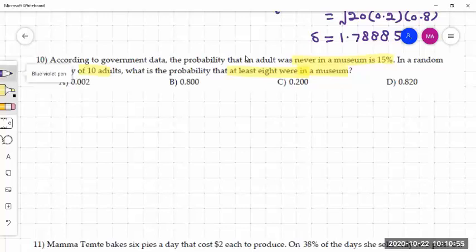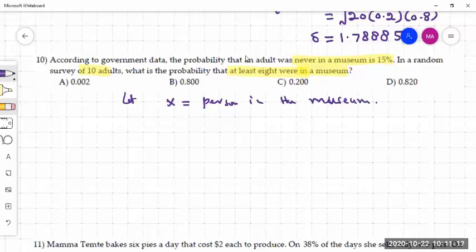Let X represent the number of people in the museum, which is our success. Because 15% were never in a museum, the probability of being in the museum is 1 minus 15%, that's 85%, or 0.85. So the probability of success p is 0.85, and n is 10.